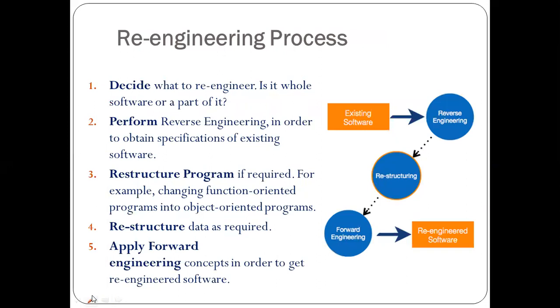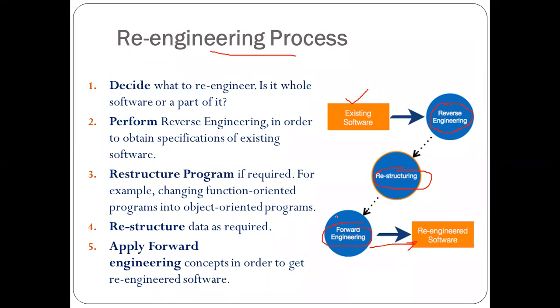Now, what are the steps needed for the re-engineering process? This is the scenario: we have an existing software, and we are going to do reverse engineering, which I'll explain in further slides. Then we are restructuring it, redocumenting it, redesigning it, and then doing forward engineering, and then we get the re-engineered software.